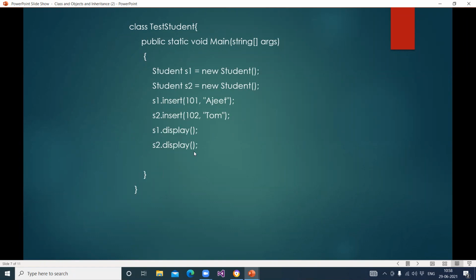Then what will be the output of this program?